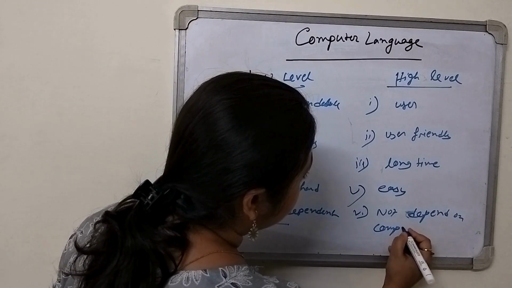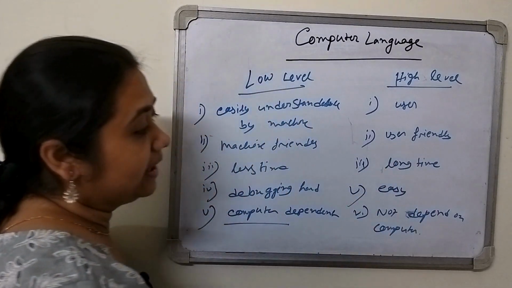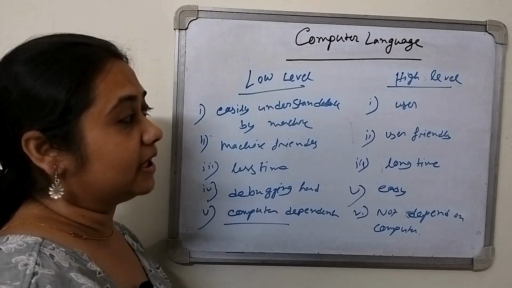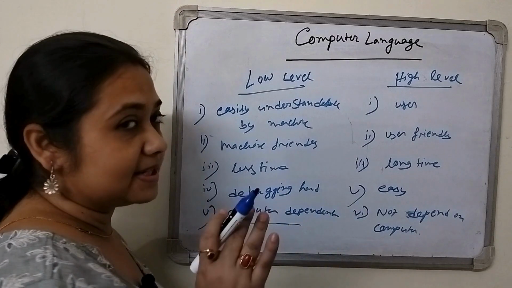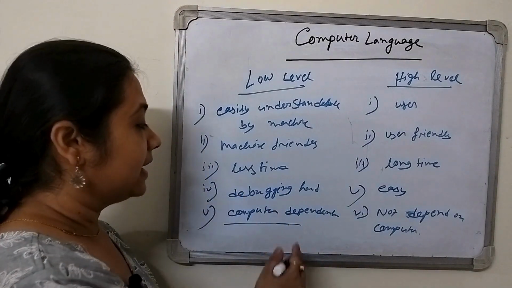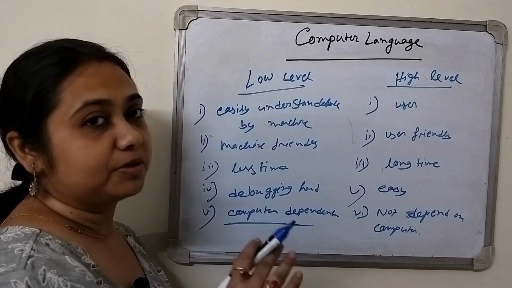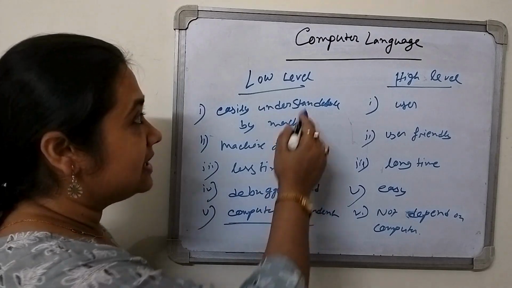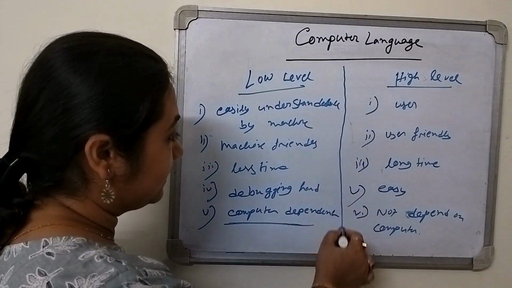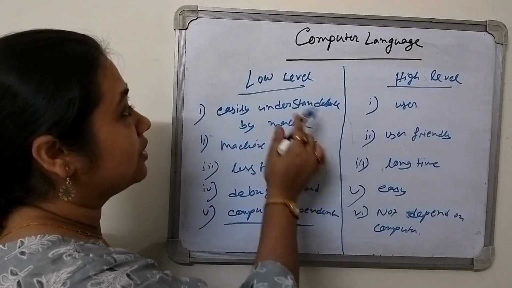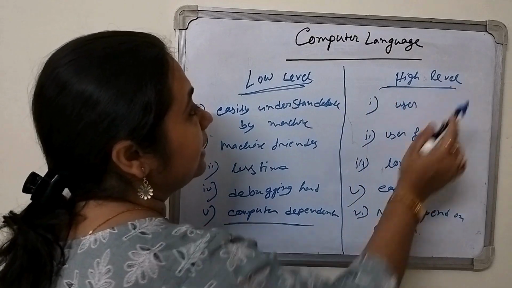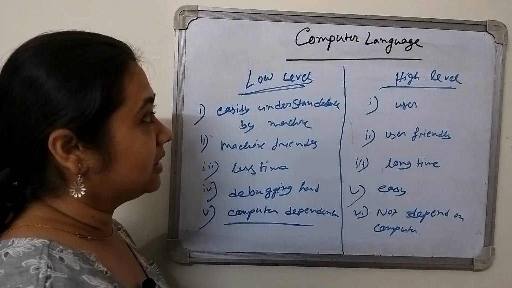Suppose we write anything in the English high level language, we can use it in any computer, but the low level language is confined to some particular computer or machine. So these are the differences, and you can also use some characteristics of the low level language and the high level language.